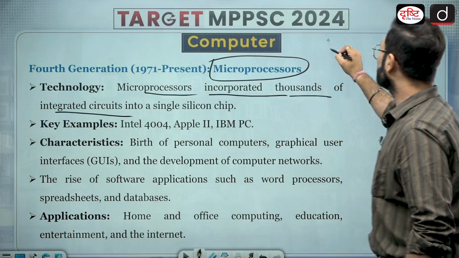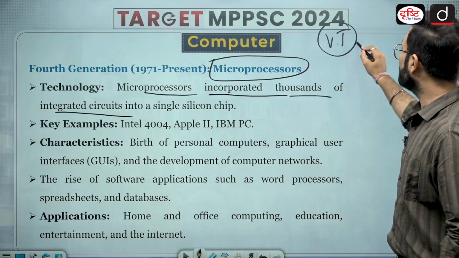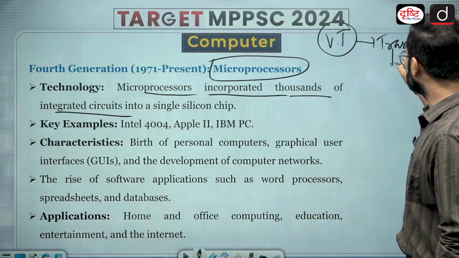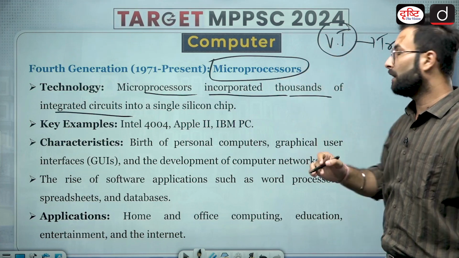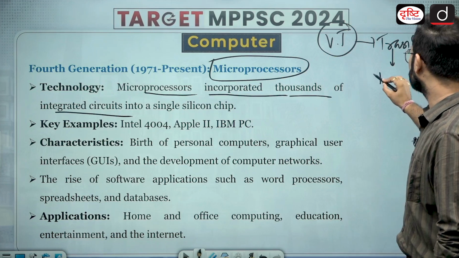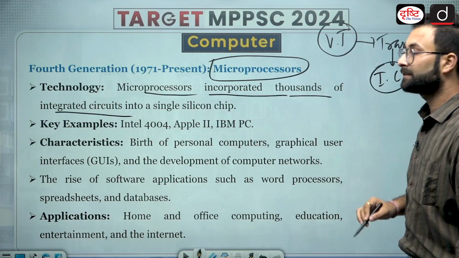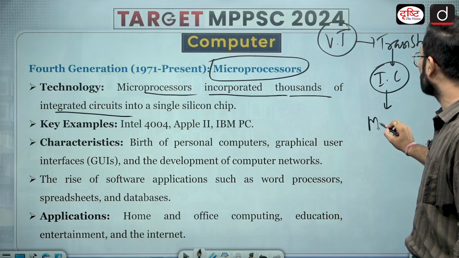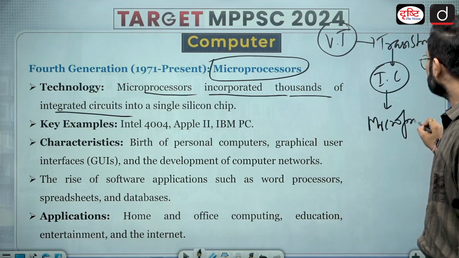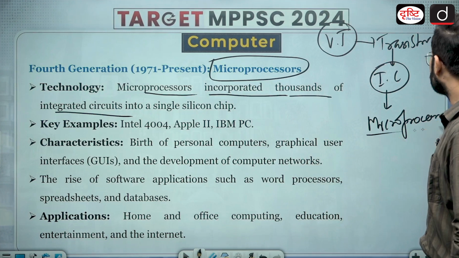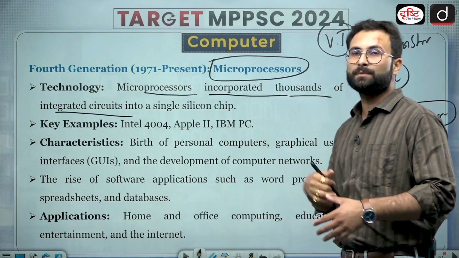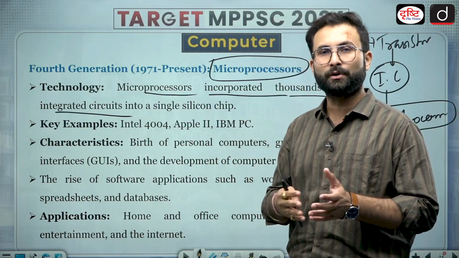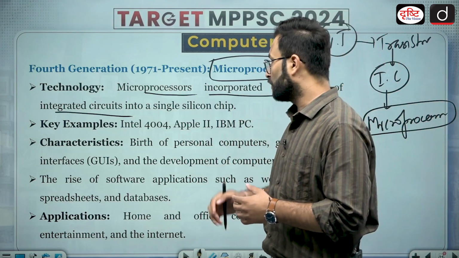First there were vacuum tubes, after that transistors. Then many transistors were placed on ICs, integrated circuits, and now thousands of ICs were placed on a microprocessor. That is why the size became even smaller and the speed even faster, so the capacity of a computer enhanced a lot at that point of time.